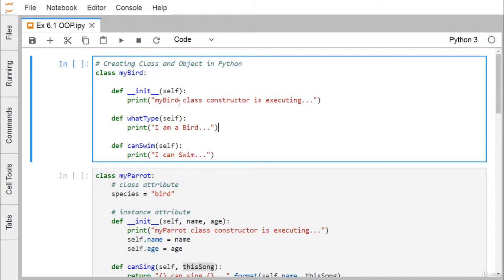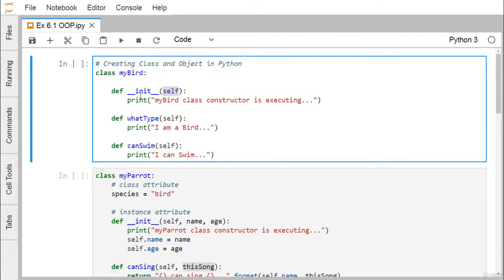Here we are defining one class. The name of the class is MyBird, and this class has three different methods. The first method is very special, it is __init__. This method is known as a constructor. A constructor name will always be __init__ irrespective of the class name, and its prototype will have self as an input argument. This self actually denotes the object reference. That means the object which will be created under this class, and this is also known as this reference.